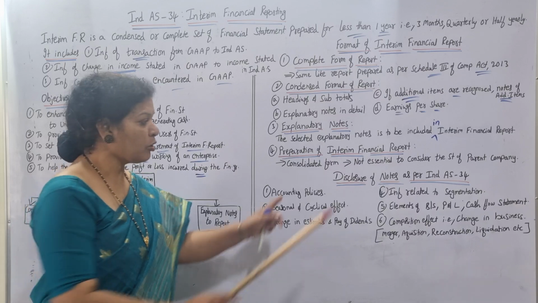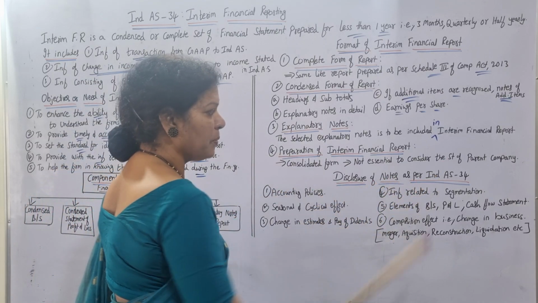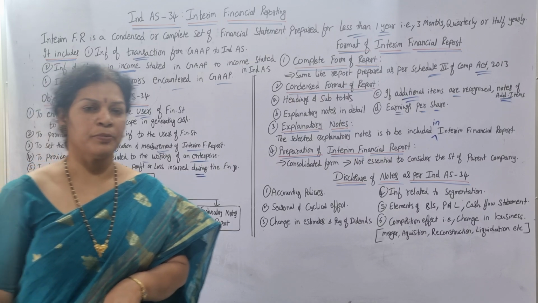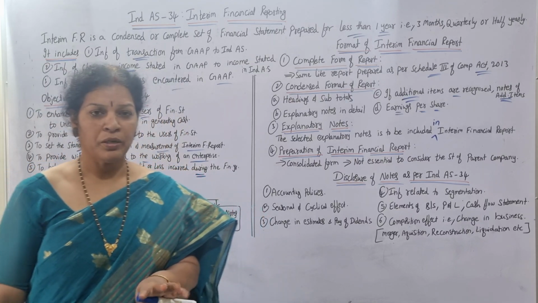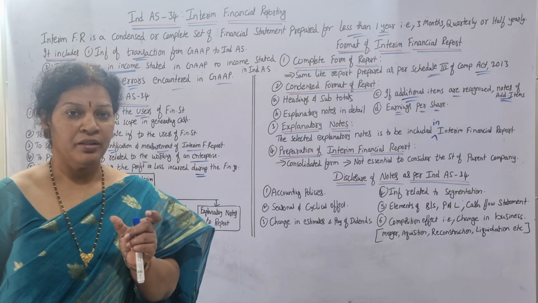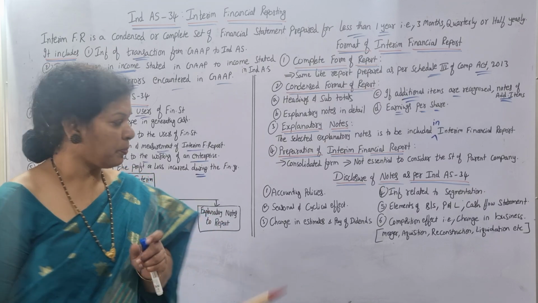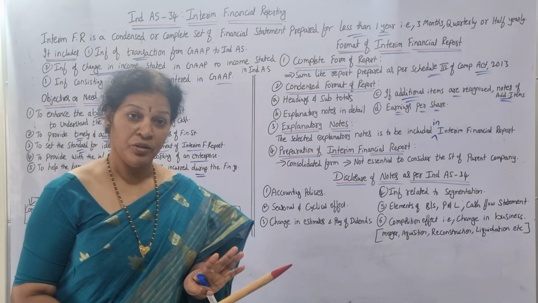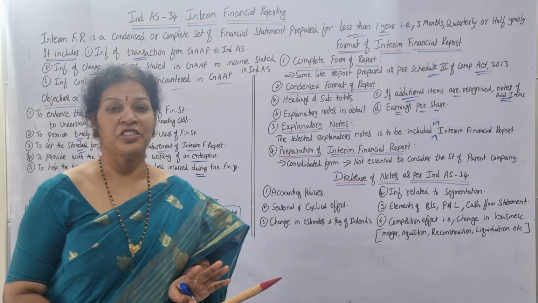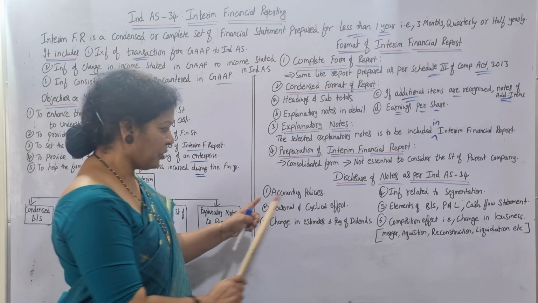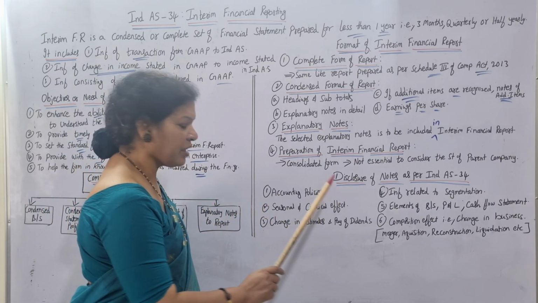Now here, disclosures of notes as per Indian Accounting Standard 34. What is to be included? Disclosures. What is to be included means 6 points you have to remember when you prepare the interim financial reporting. First one is accounting policies, don't ignore. You have to follow the accounting policies, GAAP, Generally Accepted Accounting Principles. And seasonal and cyclical effect.